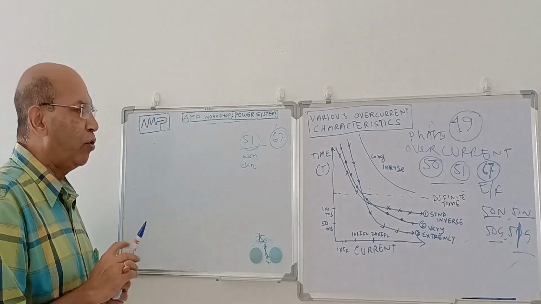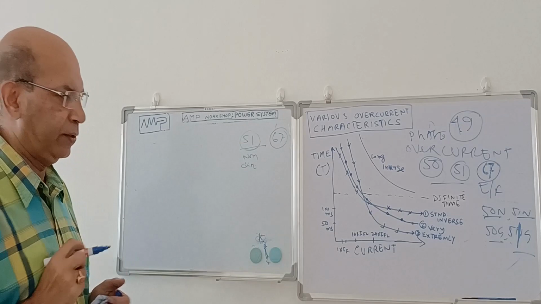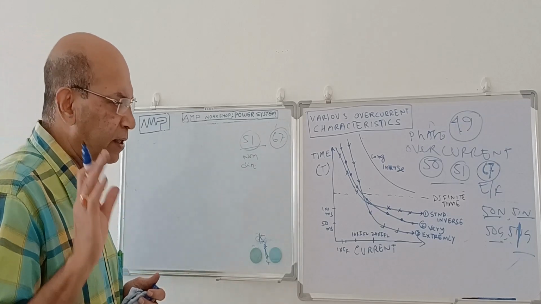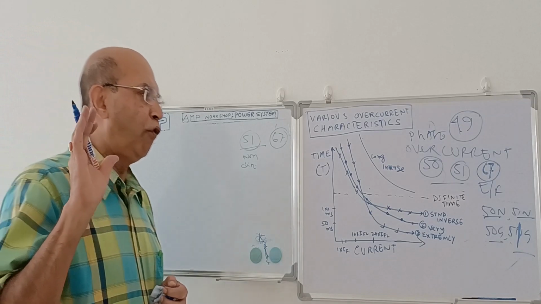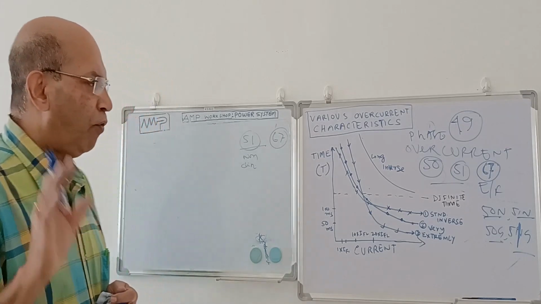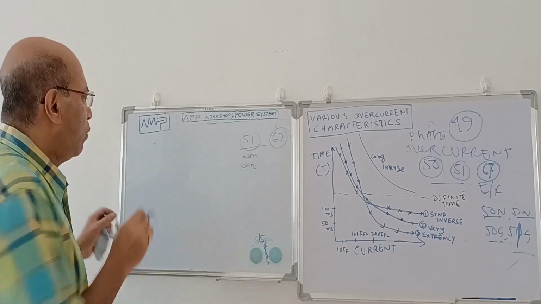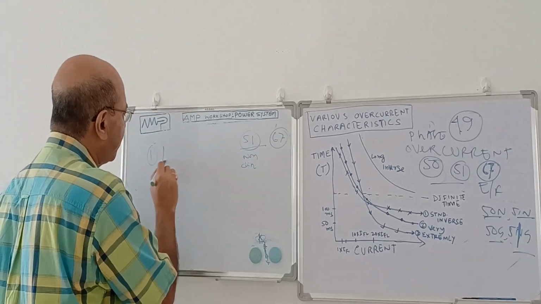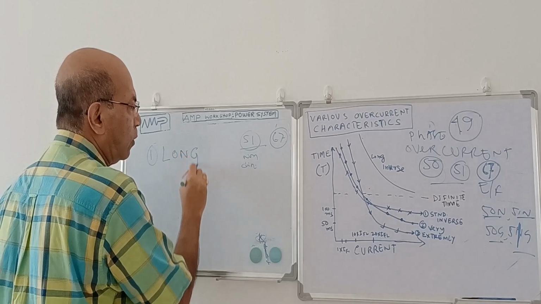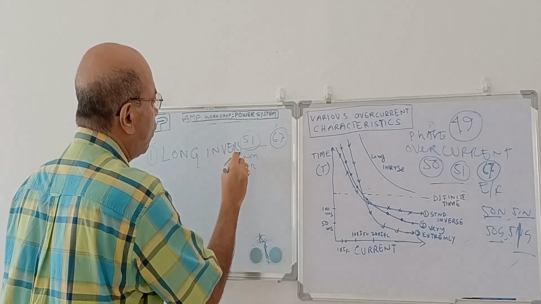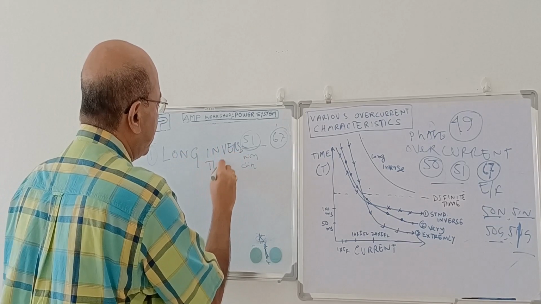Now the non-directional overcurrent relay has inverse characteristics. If you see the non-directional overcurrent relay characteristic, there are these inverse characteristics. It could be 4 different types, or 5 different. What are they? One is the long inverse time characteristic.